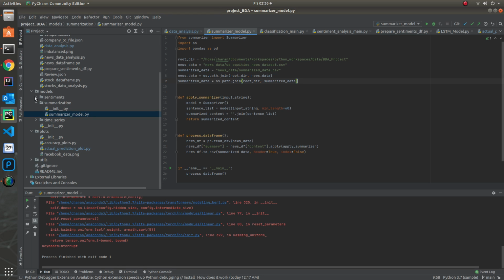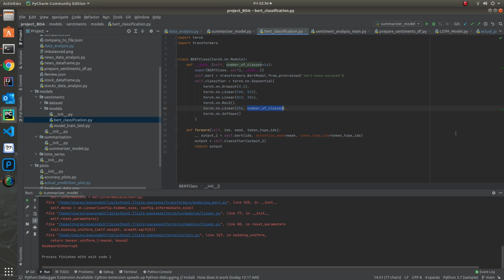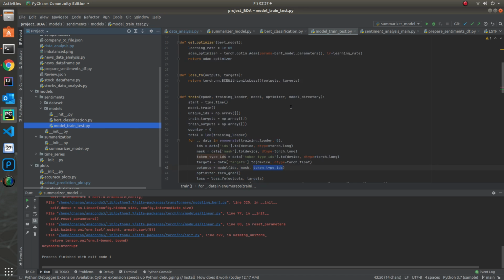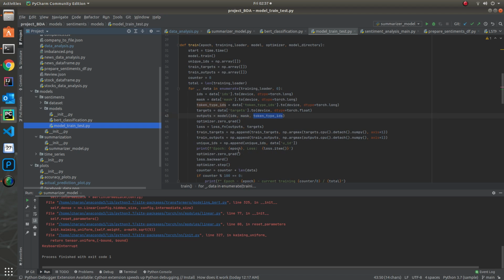The model can be seen in here. As we see, these are the new set of layers that have been added to help us sort out the classification problem from the original BERT model. This is itself a very customized model to make sure our classification works. Since the model is huge, I came across multiple issues, so I had to limit the batch size to something like 4 or 8 based on the training and the testing.